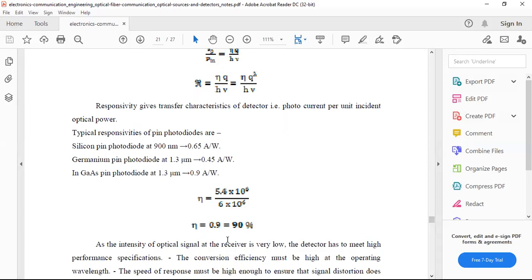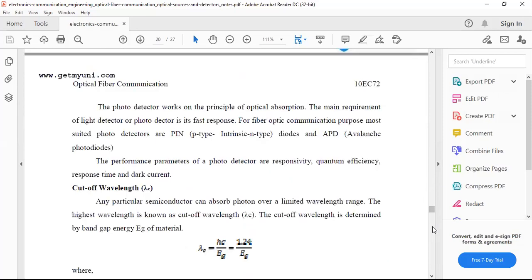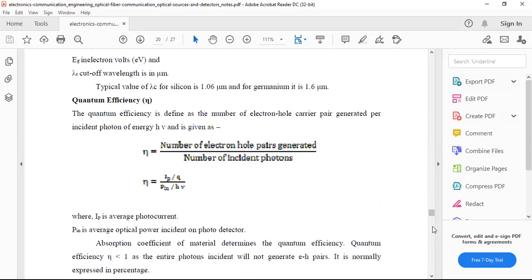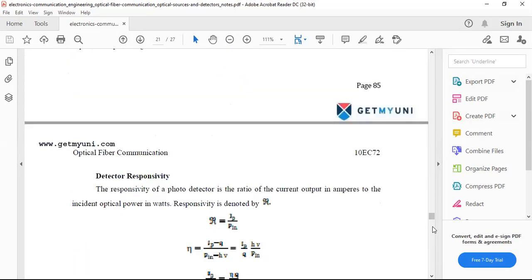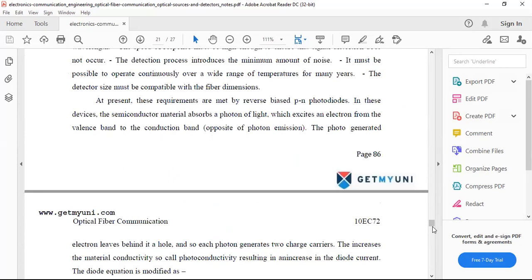As the intensity of the optical signal at the receiver is very low, the detector has to meet high performance specifications. Therefore, in optical detectors, we need to analyze different parameters like cutoff frequency, cutoff wavelength, quantum efficiency, and detector responsivity. Two important optical detectors are the pin diode and the avalanche photodiode.